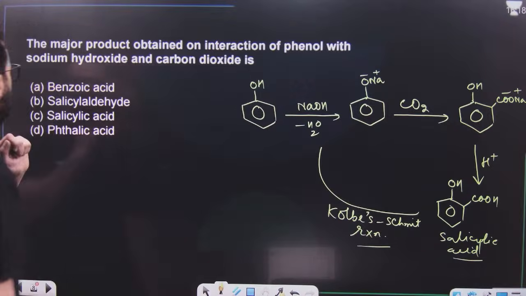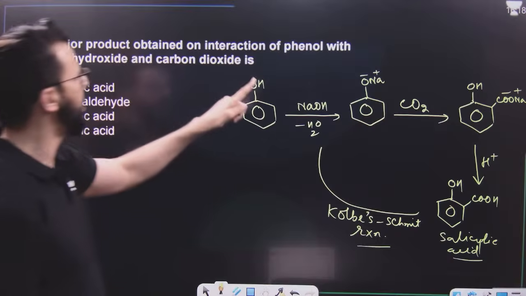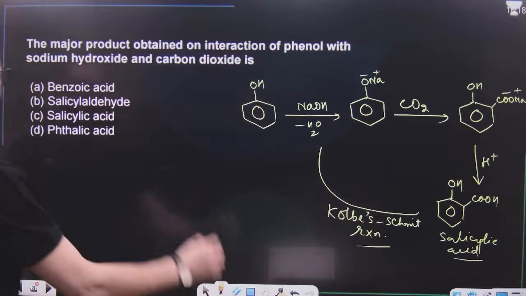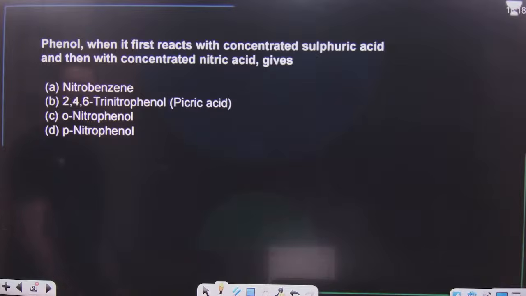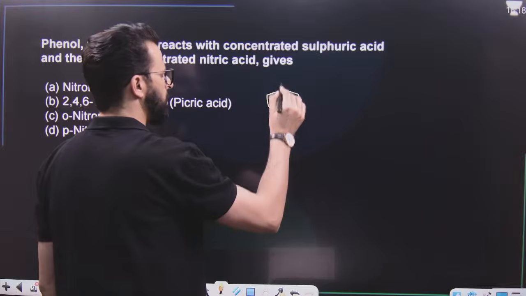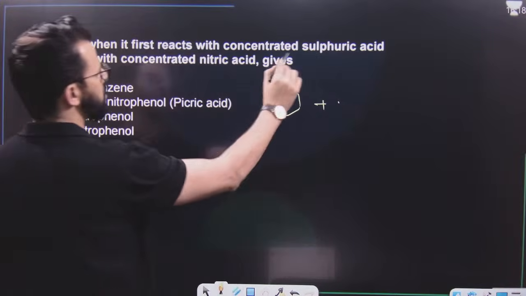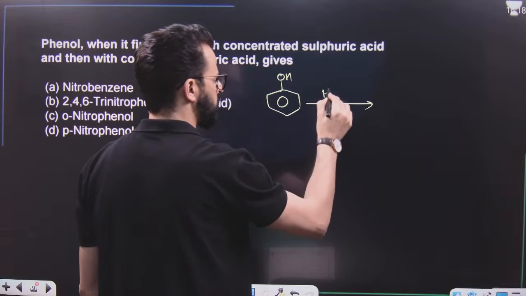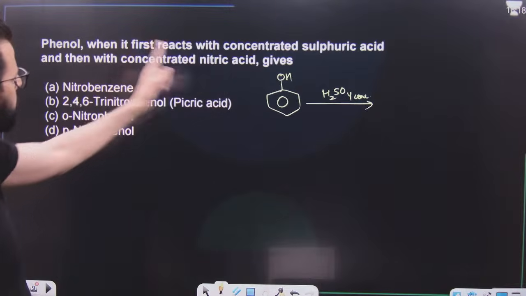Now the question says, the major product obtained on interaction of phenol with sodium hydroxide and then carbon dioxide results in the formation of the major product, salicylic acid, which is option C. After this, we have another question. Phenol, when it first reacts with sulfuric acid, and then with concentrated nitric acid.